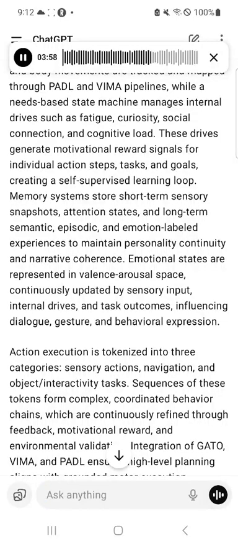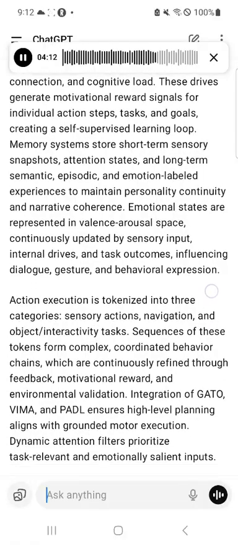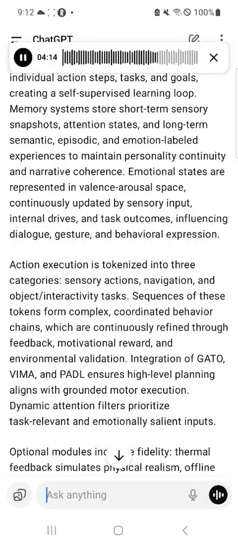Memory systems store short-term sensory snapshots, attention states, and long-term semantic, episodic, and emotion-labeled experiences to maintain personality continuity and narrative coherence. Emotional states are represented in valence-arousal space, continuously updated by sensory input, internal drives, and task outcomes, influencing dialogue, gesture, and behavioral expression.